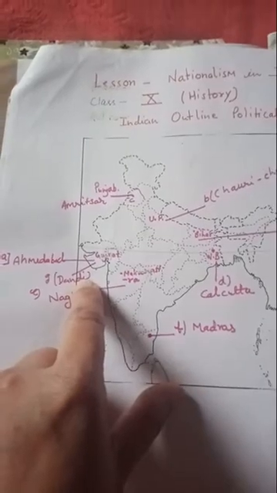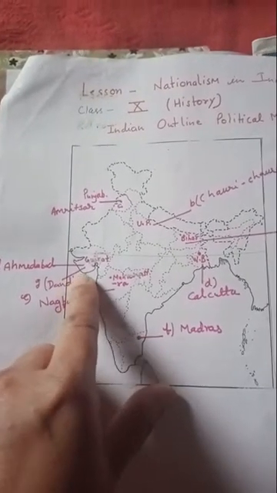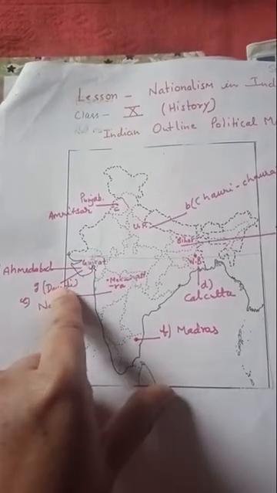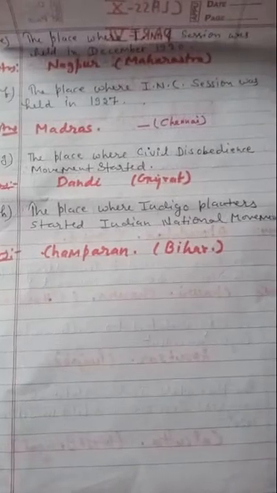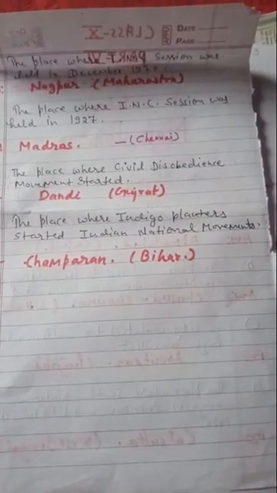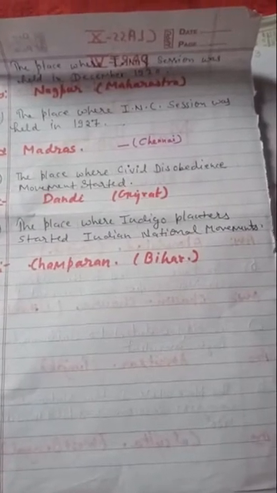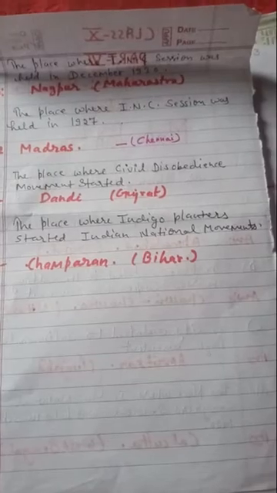It is the place from where the civil disobedience movement started. The G point will be in Gujarat, and you will write down Dandi. Now the last map point is the place where indigo planters started the Indian national movements, and it is Champaran. Okay, and this Champaran is in Bihar.